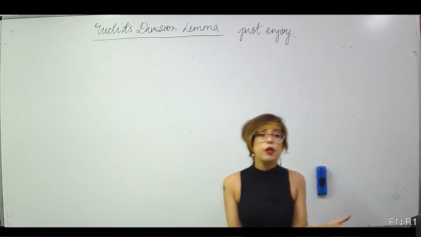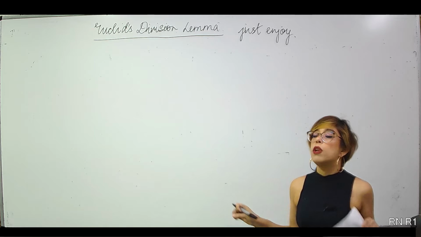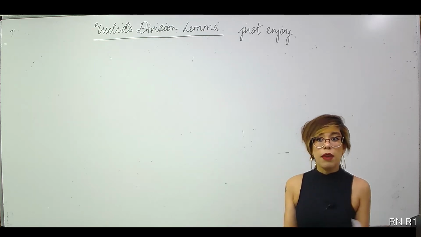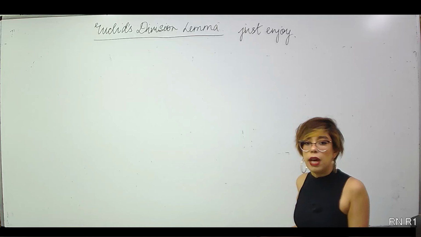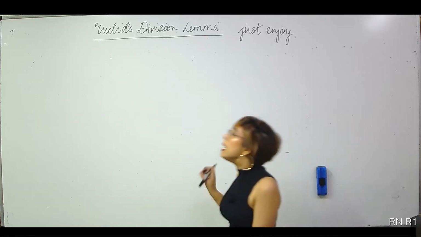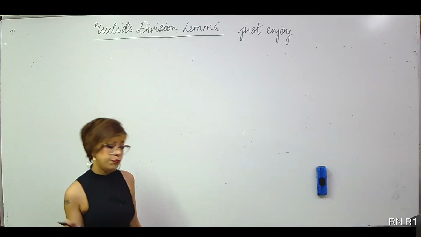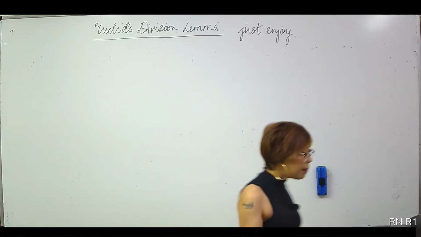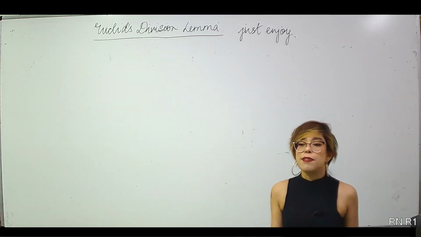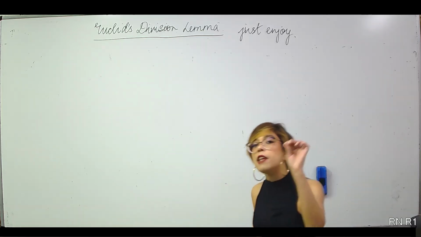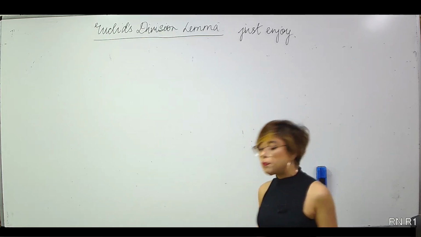Now, what I want you to do is write a natural number in your notebook. Write down any number. Please do not write 1 or 2. Write a bigger natural number. All of you do that. Now what you do is divide the number by 2. Done? People who would have taken the bigger numbers, they would be regretting, oh no, divide. But that's fine. Now write the remainders in the notebook.